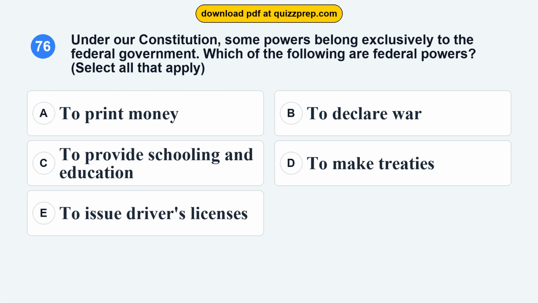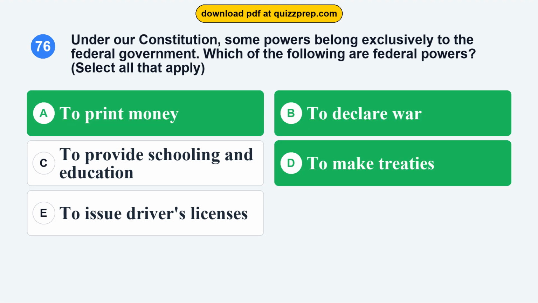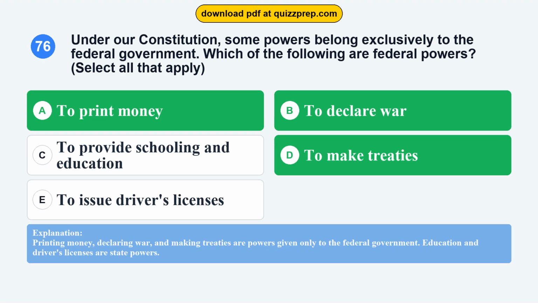Option D. To make treaties. Option E. To issue driver's licenses. The correct answers are options A and B and D. To print money, to declare war, to make treaties. Printing money, declaring war, and making treaties are powers given only to the federal government. Education and driver's licenses are state powers.